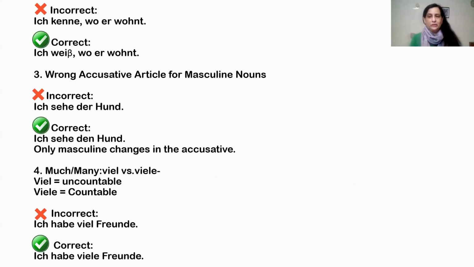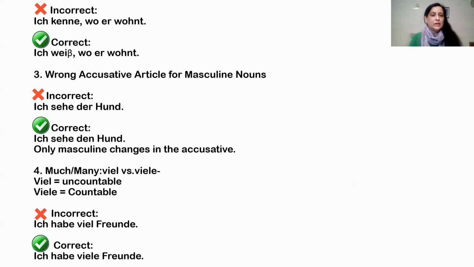Only in the masculine article it changes in the accusative case. Ich sehe den Hund. It won't be der, but it will be den. This you have to keep in mind. In the accusative case, the masculine noun changes from der to den.